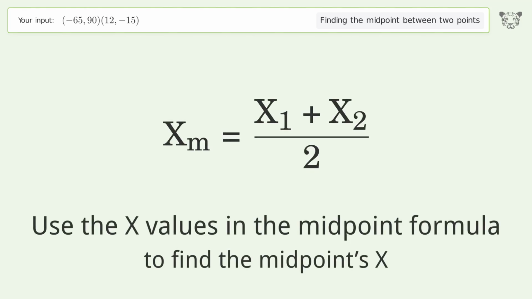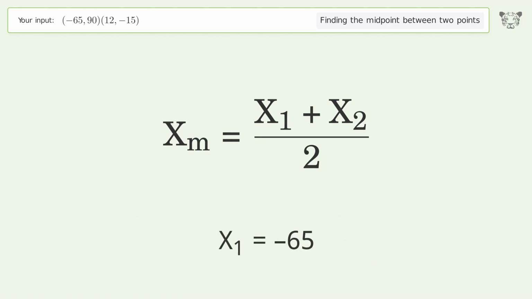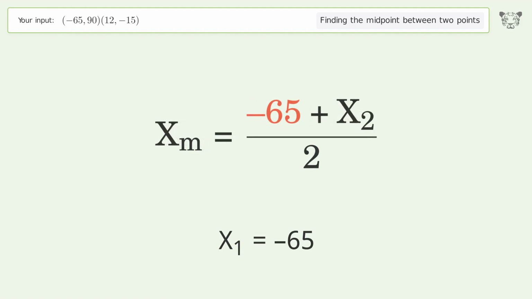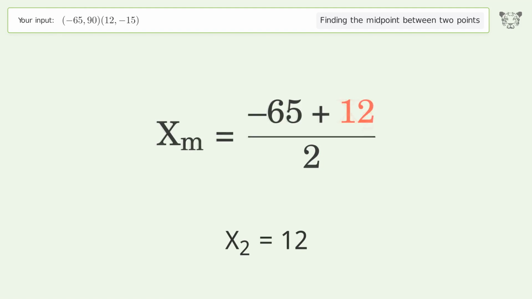Use the x values in the midpoint formula to find the midpoint's x. x1 equals negative 65. x2 equals 12. Simplify the arithmetic.